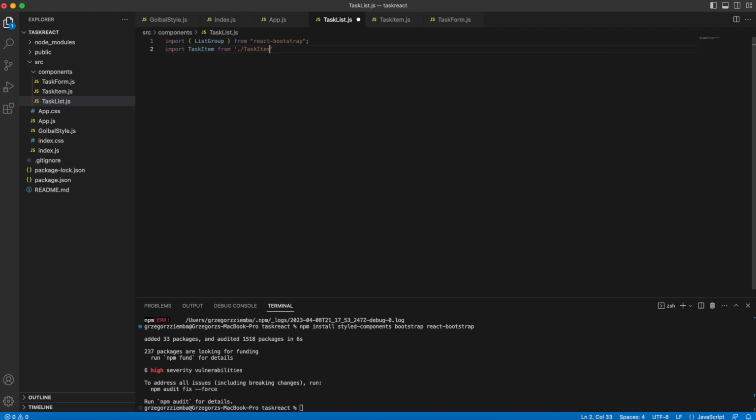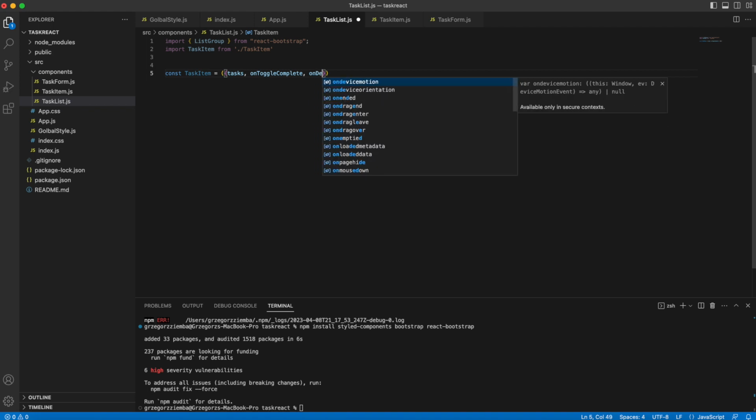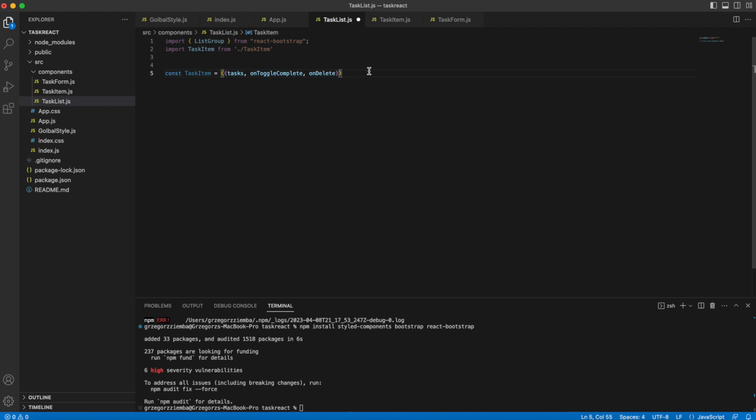It is inside of that folder also. And const task list, it will need some props. First it will be tasks, then toggle complete, where we'll check if it's complete or not, and on delete, which will tell if our task is deleted or not.